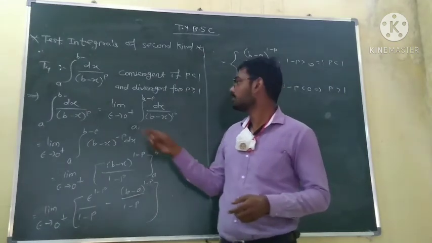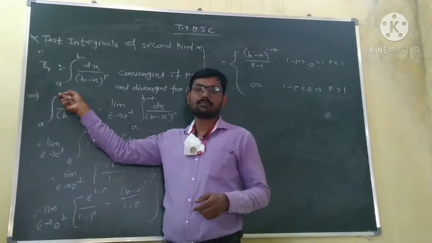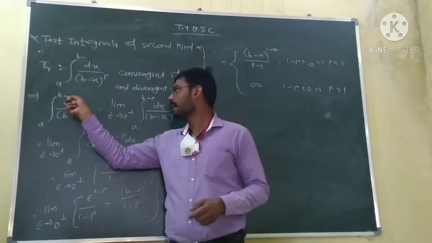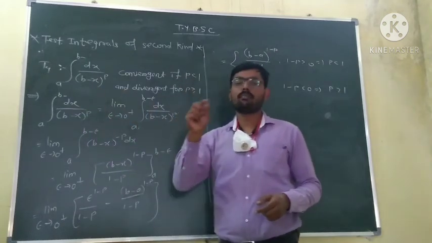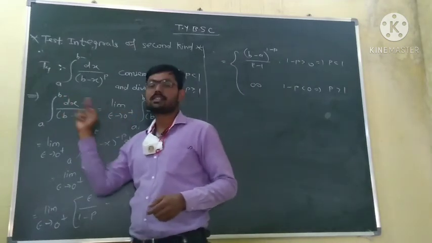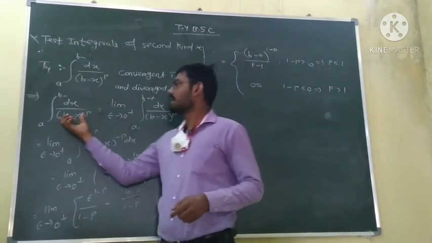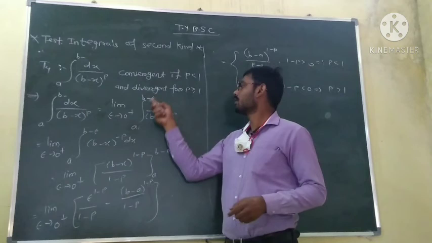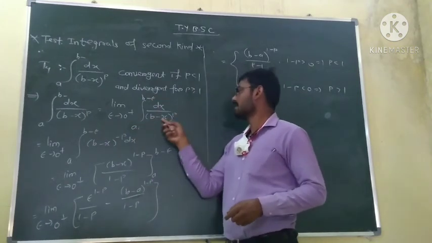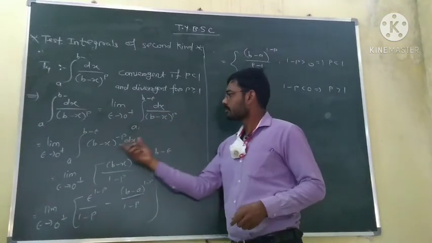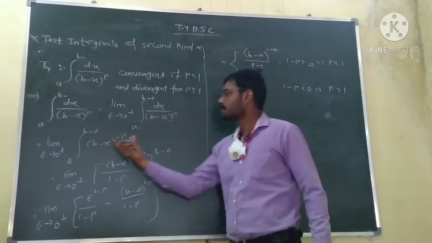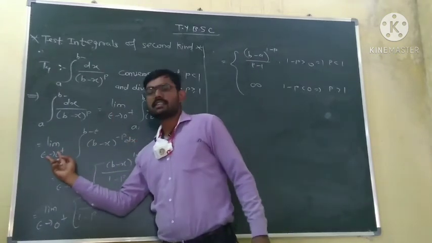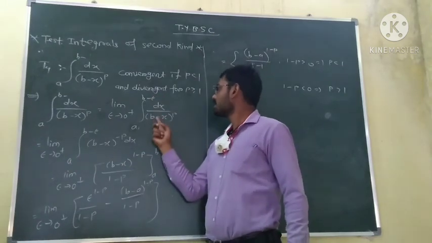We know the definition when the upper limit is the singular point, here b. We denote it by a minus sign, b minus, don't mean minus b. So b minus means here b is the singular point of this integrand. So this integral is nothing but equal to the limit as epsilon tends to 0 plus of the integral from a to b minus epsilon of dx upon (b minus x) to the power p. But 1 upon (b minus x) to the power p means (b minus x) to the power minus p. So we can write it like this.